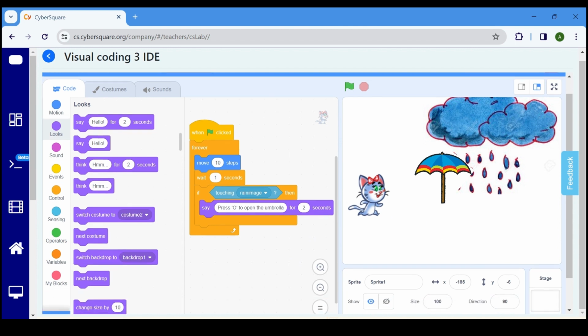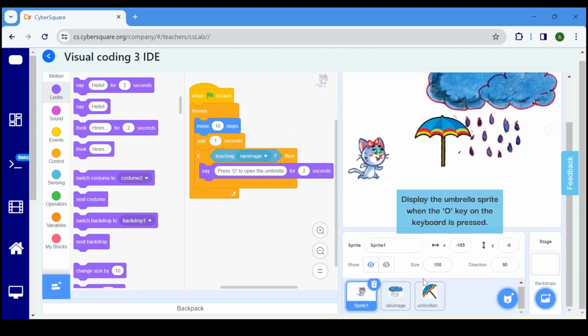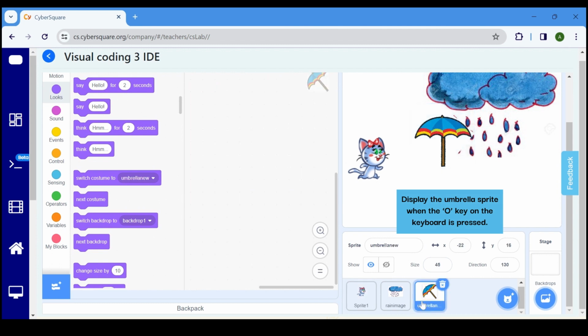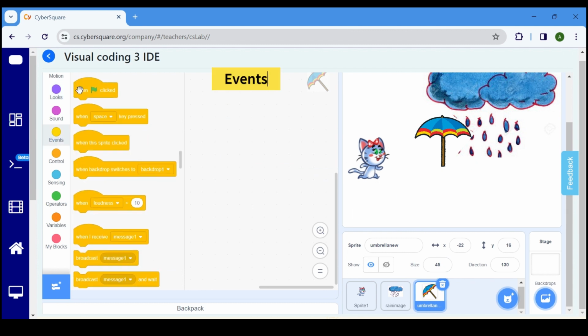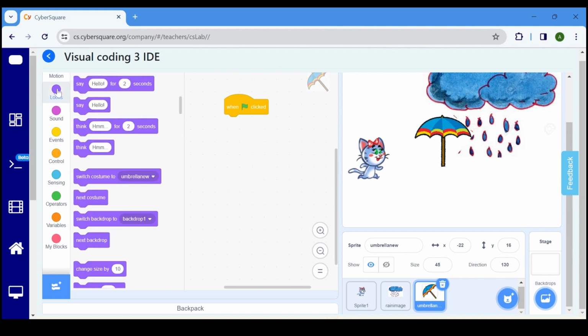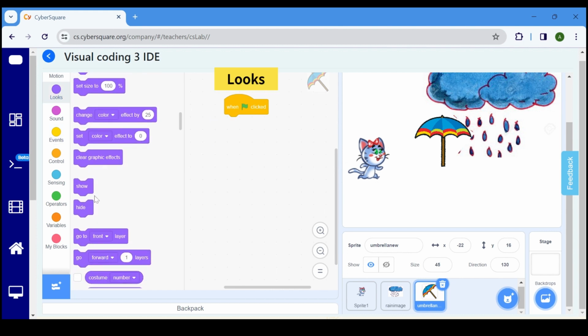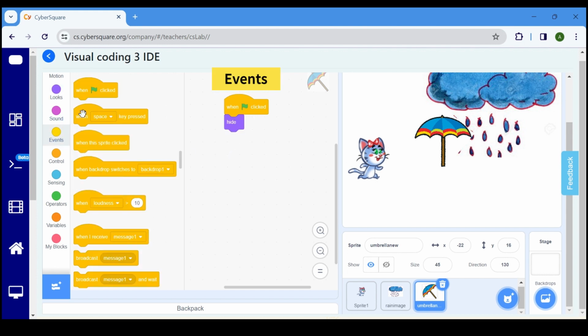Next, select the umbrella sprite. We aim to display the umbrella sprite when the O key on the keyboard is pressed and hide it when the C key on the keyboard is pressed. Navigate to the events block and choose when flag is clicked. Show the umbrella when pressing O, hide it otherwise with the hide option in the looks block. Click on the space key is pressed from the events block and select O.